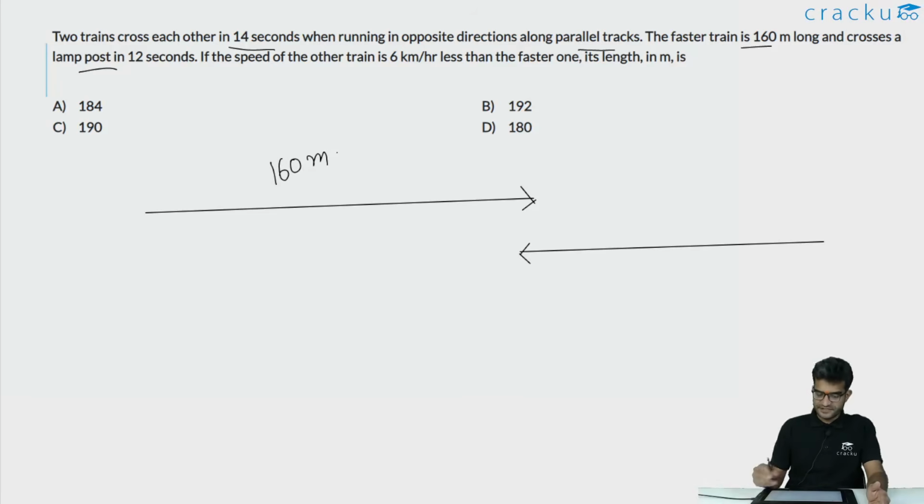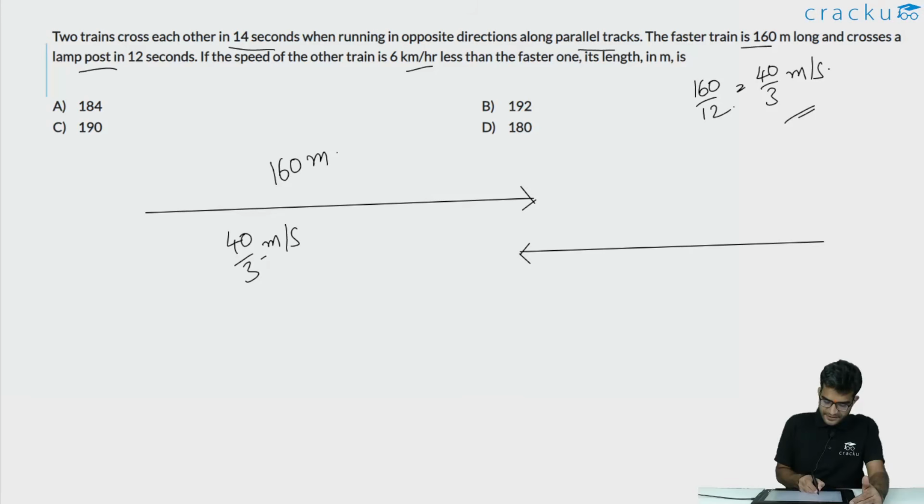So the speed of this train is 160 divided by 12 because it crosses the lamp post in 12 seconds. This is equal to 40 by 3 meter per second. We are told that the slower train is 6 kilometers per hour lesser. Now we have to convert meter per second into kilometers per hour. Whenever you are looking to convert meter per second into kilometers per hour, you have to multiply it by 18 by 5. So if you are multiplying 40 by 3 into 18 by 5,